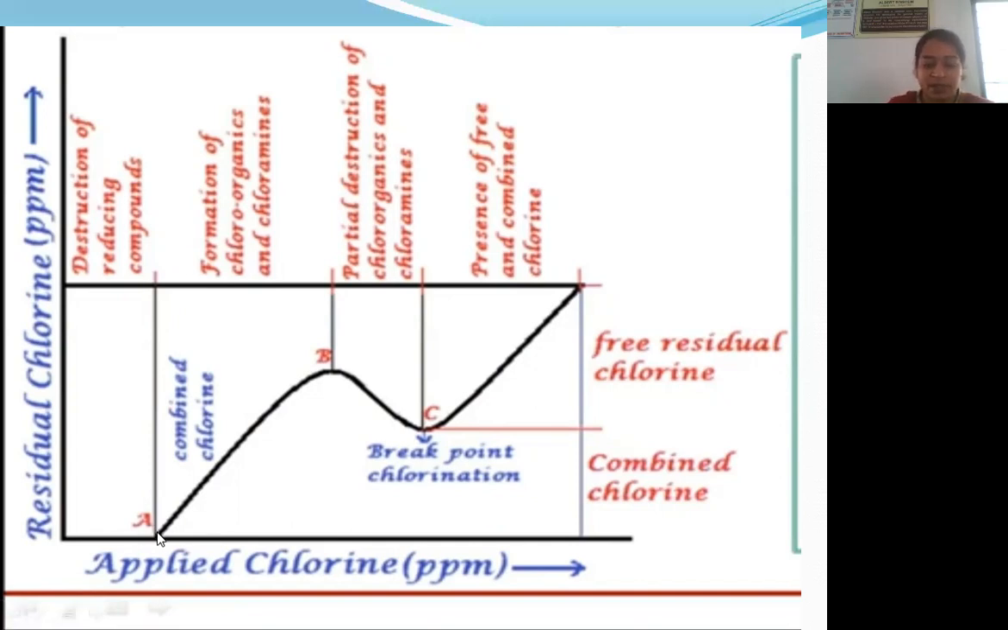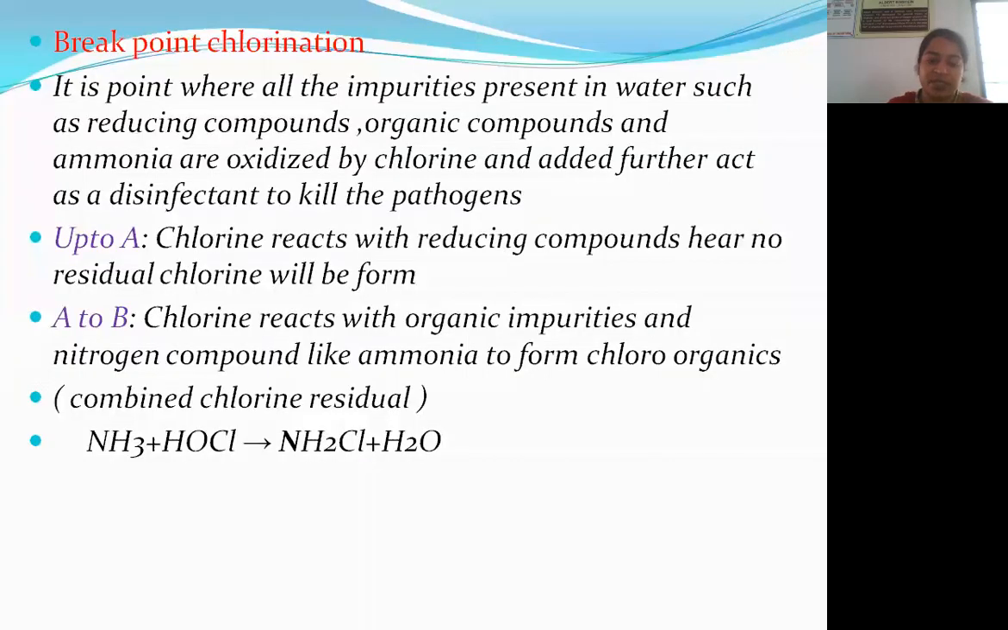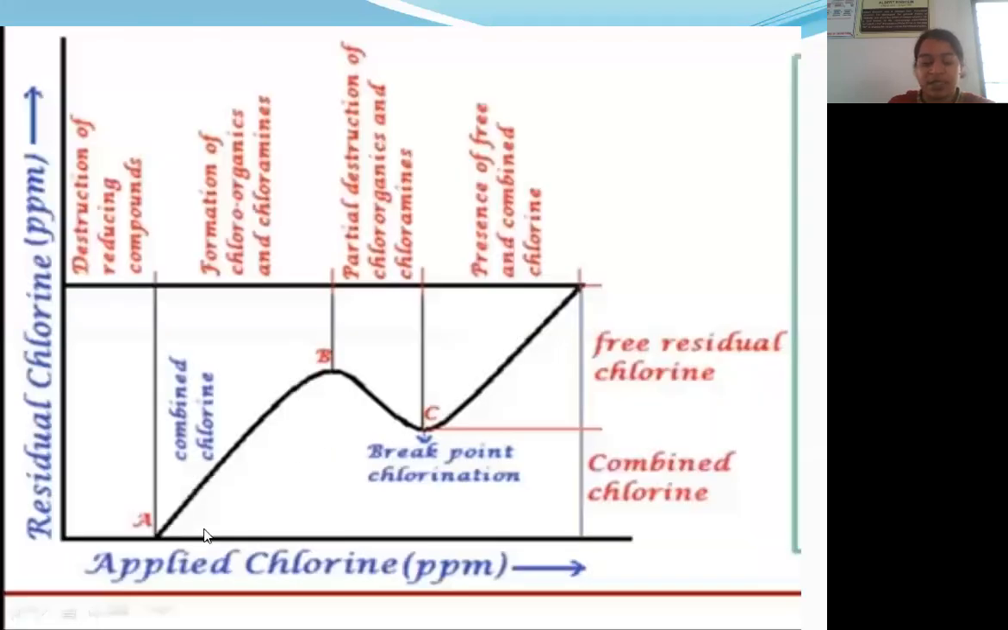But from point A to B, some residual chlorine formation takes place, because the chlorine gas combines with organic compounds and amines and forms chloroorganics and chloramines. Here you can see in the reaction, hypochlorous acid reacts with ammonia and forms ammonium chloride, chloramines. Due to the formation of these chloramines, it is a combined form of chlorine.